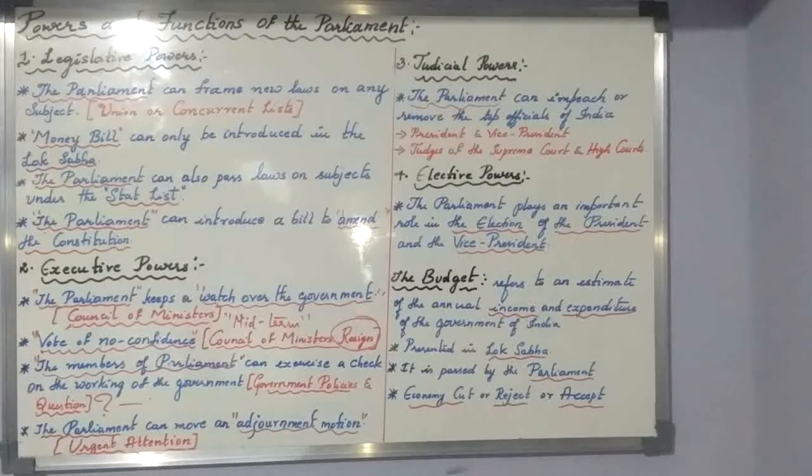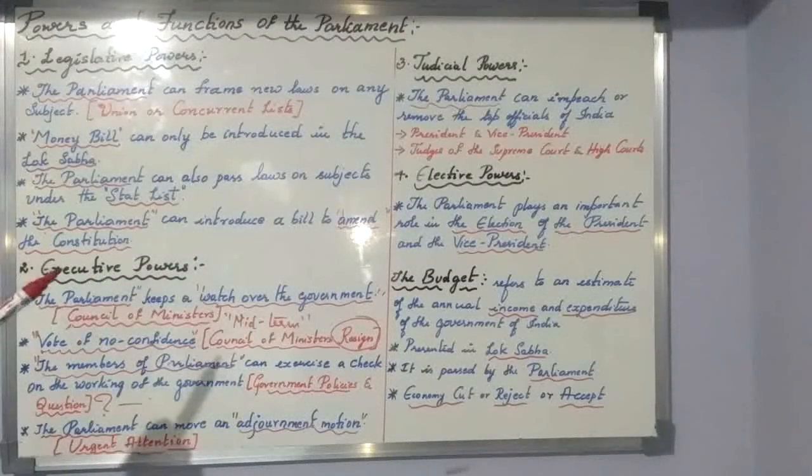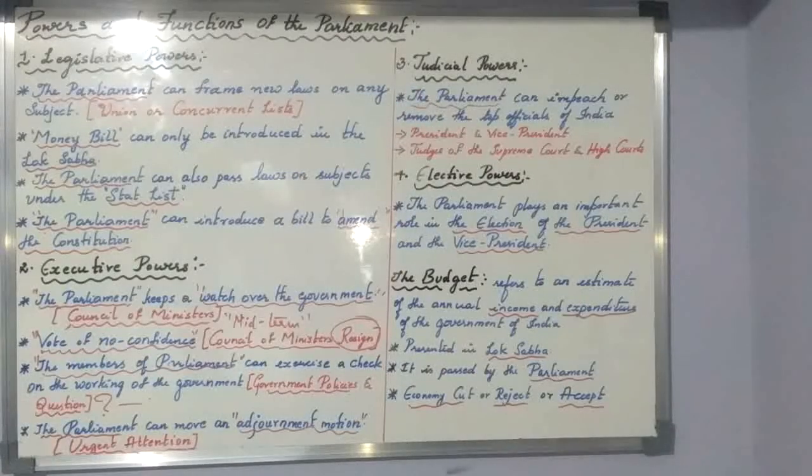Impeachment means if any top officials violate or go against the constitution, they can be removed by the parliament. Simply they cannot remove. 14 days they have to give a notice to the particular top official. Then after 14 days, they have to come and address first in Lok Sabha House, then in Rajya Sabha House. With a 2/3 majority, if they agree we should remove this particular top official, then a joint session, both the houses will come together,